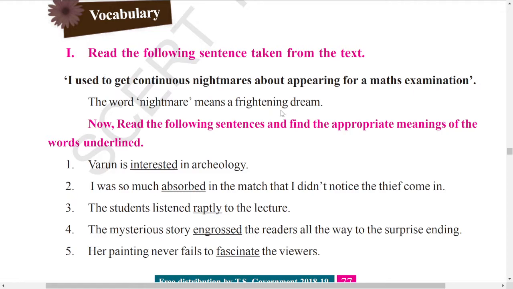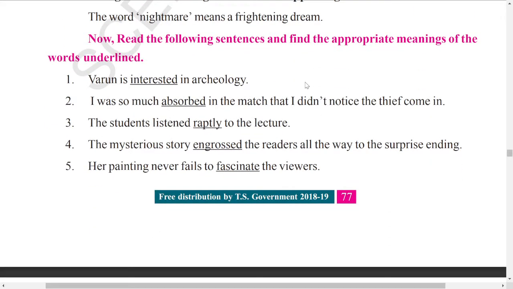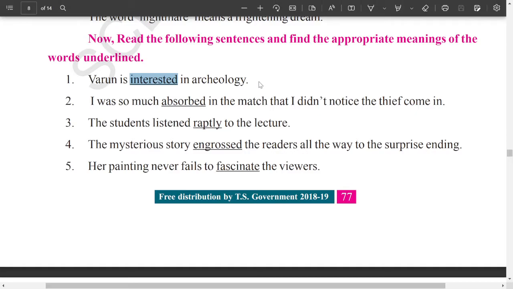Okay, now read the following sentences and find the appropriate meanings for the underlined words. Look at the first one. Varun is interested in archaeology. What do you mean by interested here?